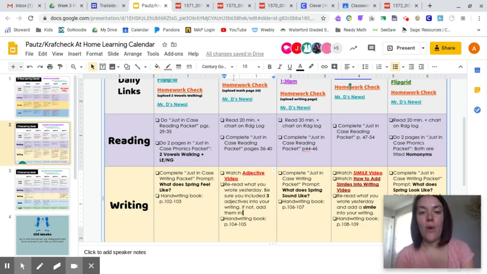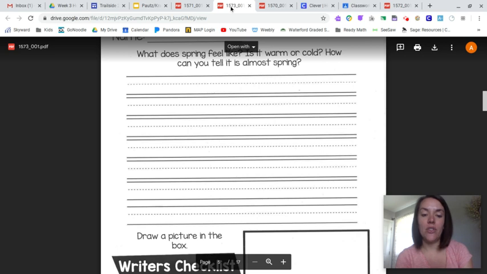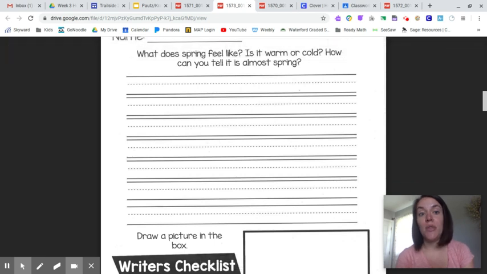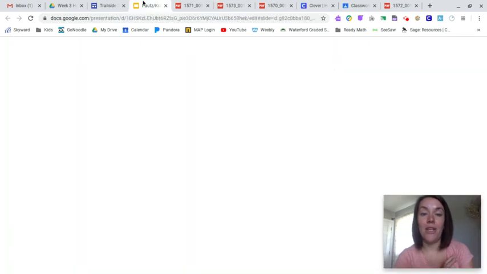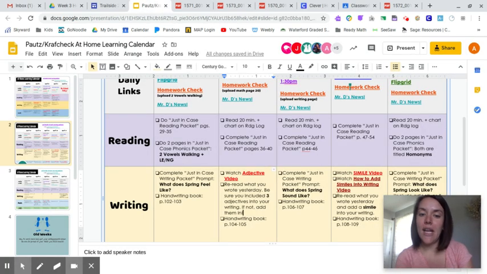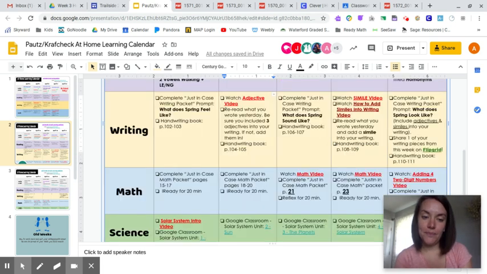And then we're asking you to open back up your writing from yesterday on what does spring feel like, and add at least 3 adjectives to your writing. So this is going to help us become better writers and readers when we're able to think of more adjectives that we've either read before and add them to our own writing. So it'll make your writing way more creative and flow better. So that's exciting. And then also do your handwriting book, page 104 and 105.